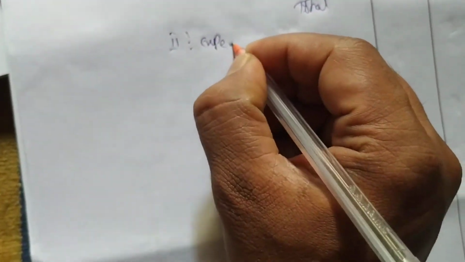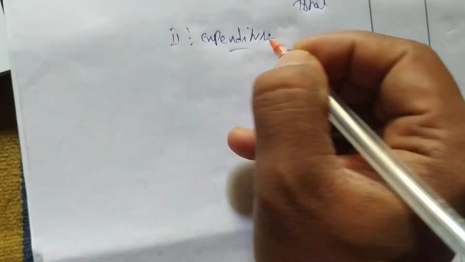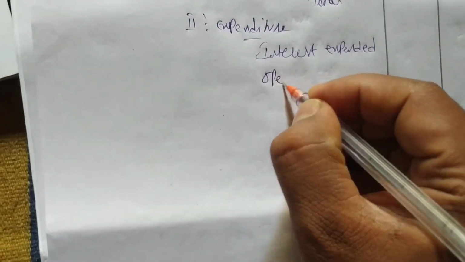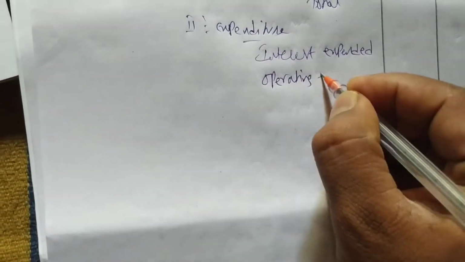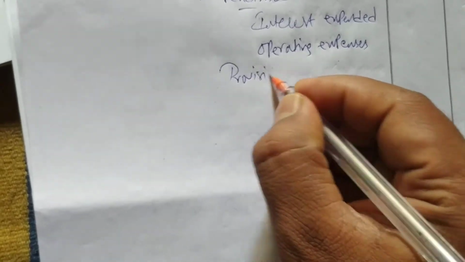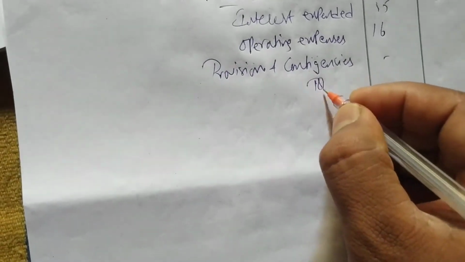Then Roman numeral 2, expenditure. We write interest expended. Then we write operating expenses. Then we write provisions and contingencies. Schedule 15, schedule 16, there is no schedule. Then we do the total.